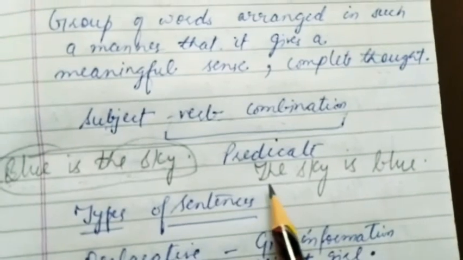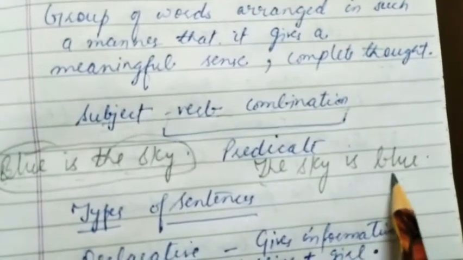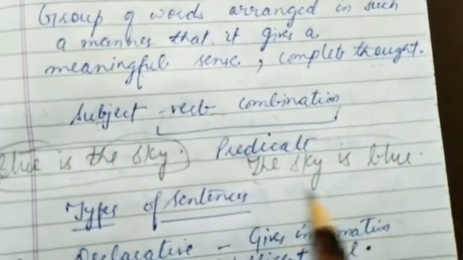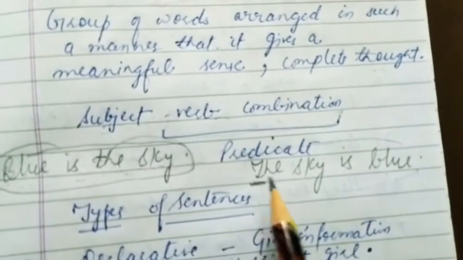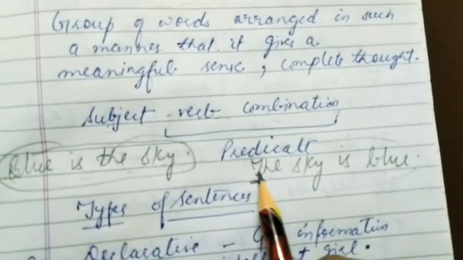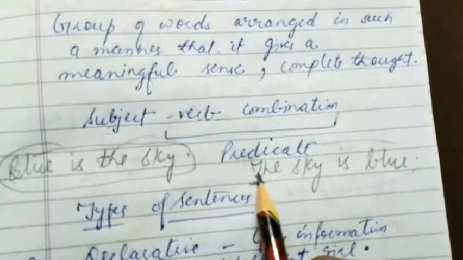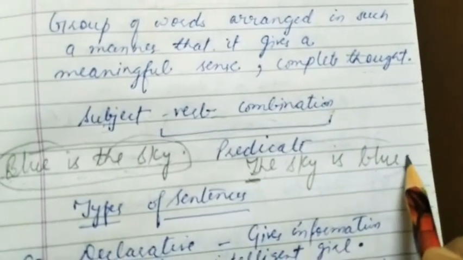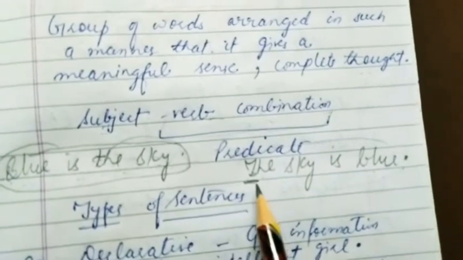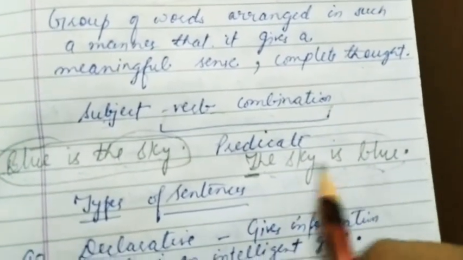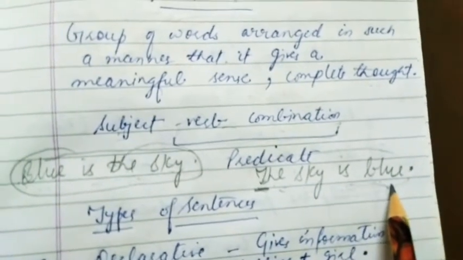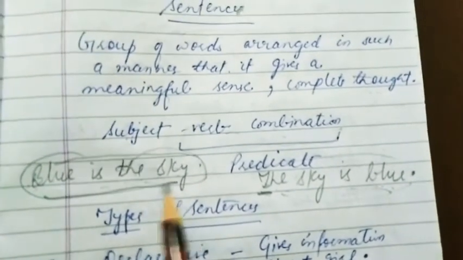This is a group of words arranged in a proper order. The first letter of the first word in the sentence is always capital, and the sentence always ends with a full stop. Here we have a set of words arranged in a proper manner, giving us the complete sense which we were not getting in the earlier case.